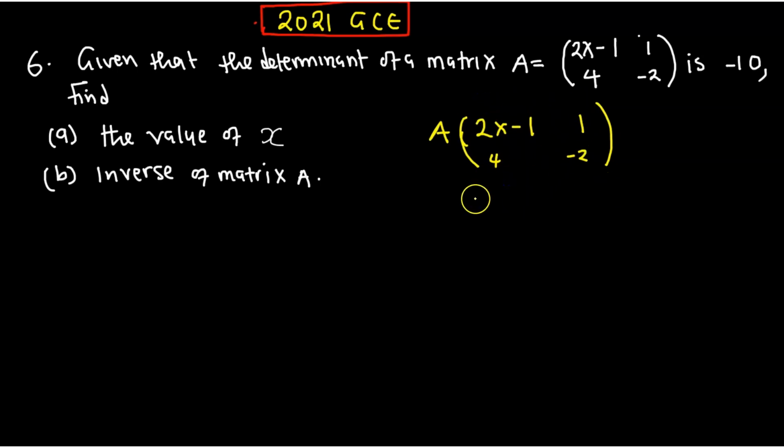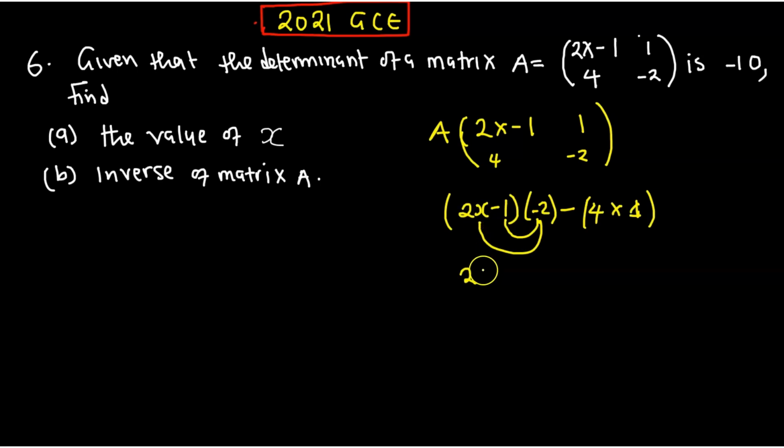So now, for us to find the x, we are going to do as usual: 2x minus 1 multiplied by negative 2, then minus 4 multiplied by 1. Okay? So here, negative 2 is going to multiply 2x, that is going to give us negative 4x, then negative and negative multiply, then plus a 2. Minus this multiply, that is 4 multiply 1, is just going to give us a 4. We want to find the value of the determinant.